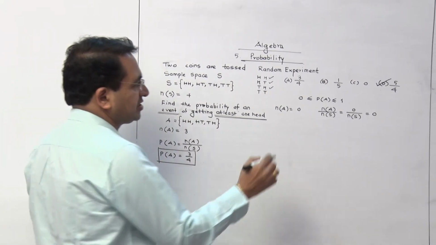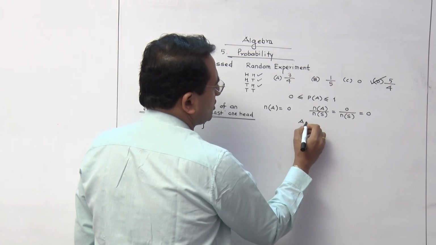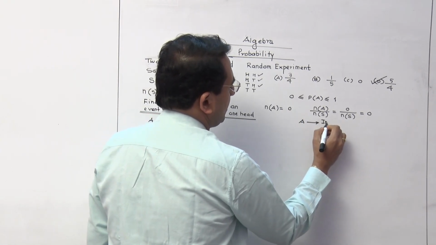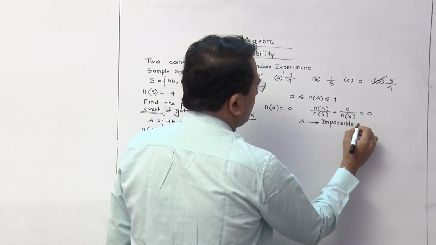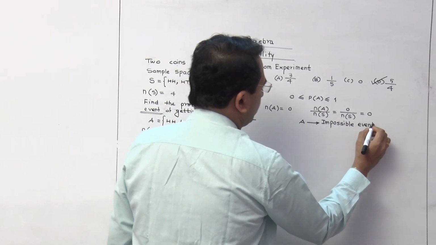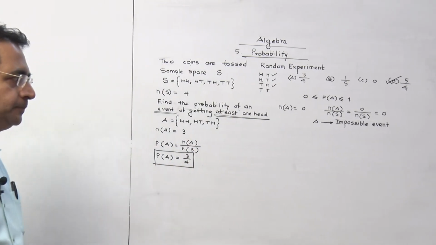So in that case, this event A is always called an impossible event. That particular thing will not exist.